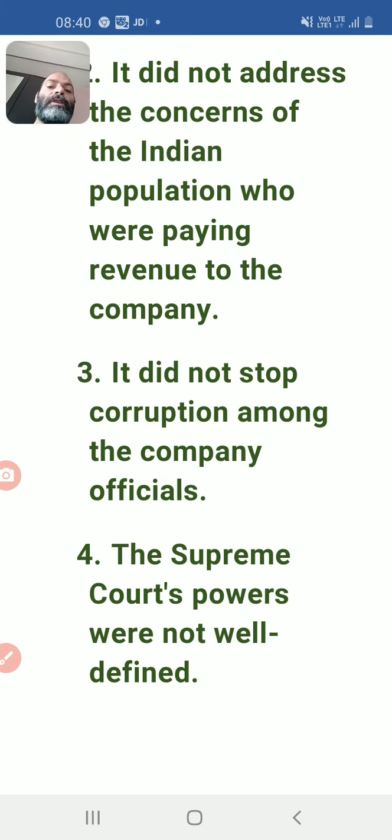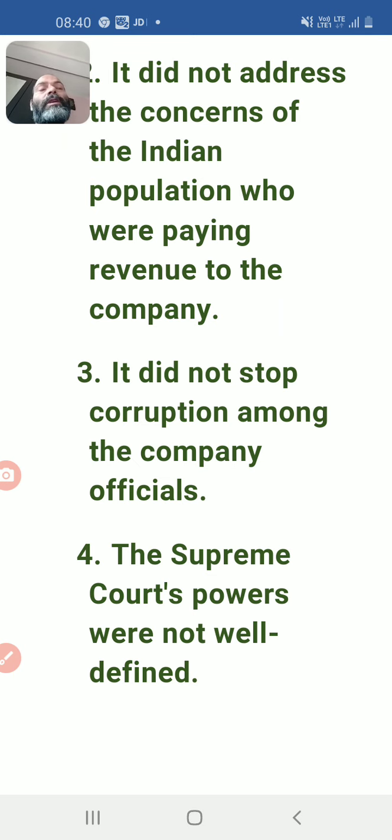Now move to the next point, that is, the Supreme Court's powers were not well defined. The jurisdiction of the Supreme Court was not clear, and due to that there was confusion. Was the jurisdiction of the Supreme Court Calcutta or the whole of Bengal? Did company employees come under the jurisdiction of the Supreme Court or not? That was the question. We are seeing the conflict, or the confusion, here. On the other side, the procedure of law in court was also not clear. So Hindu law, Muslim law, and British law, there was confusion also.